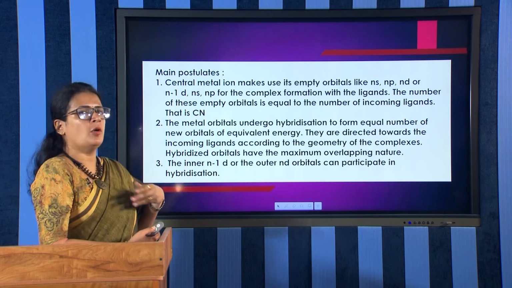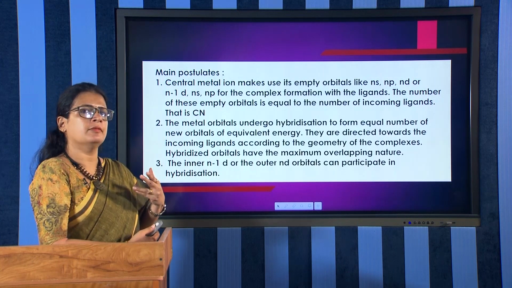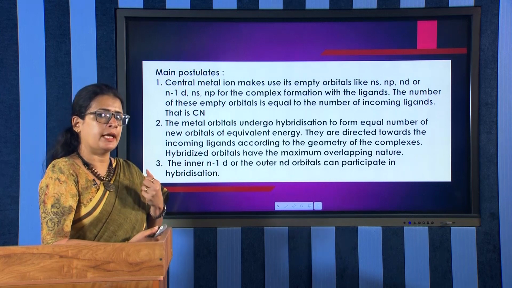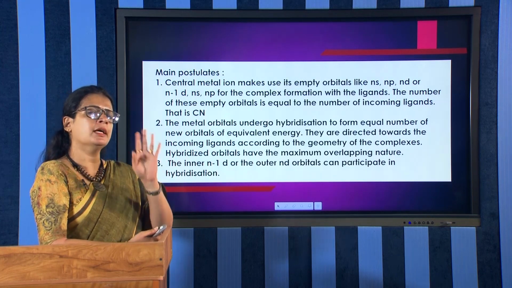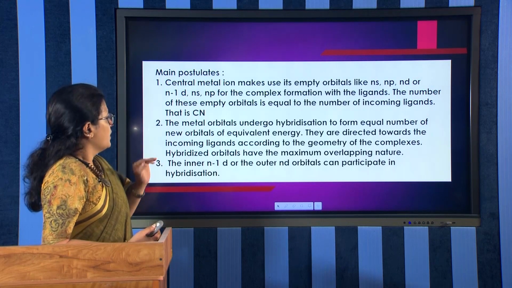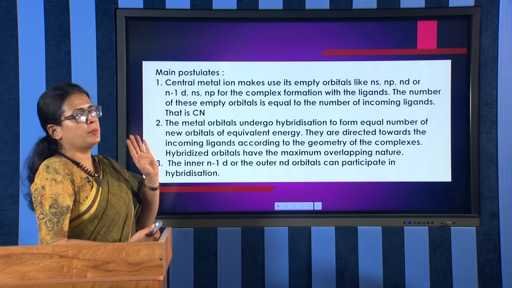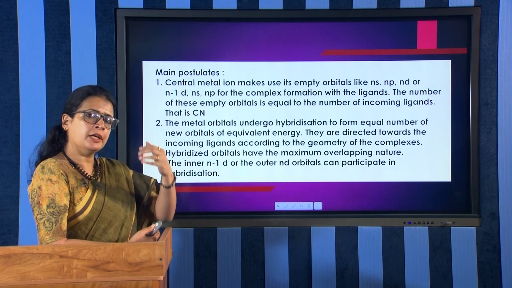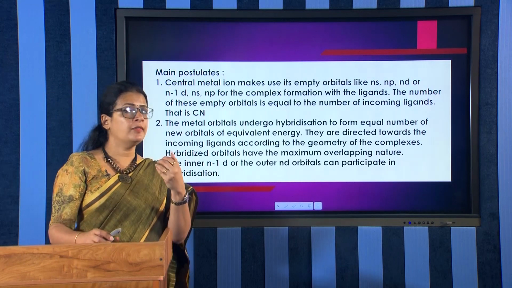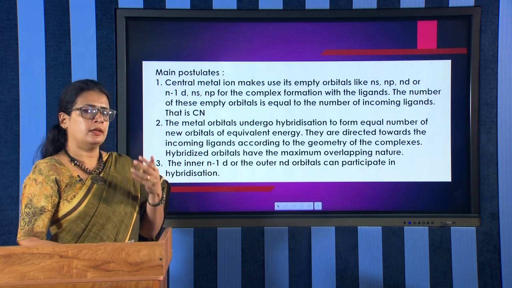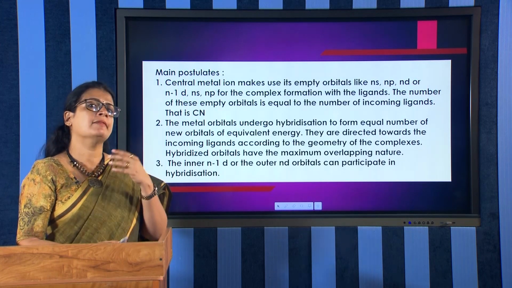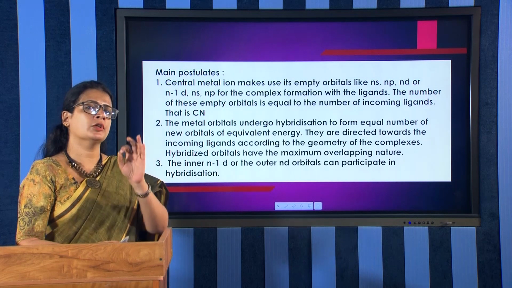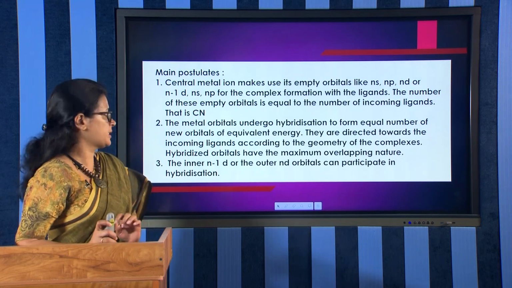These orbitals will be used by the central metal atom and they will undergo hybridization, and these hybrid orbitals will be combining with the ligands. So, the number of these empty orbitals will be equal to the number of incoming ligands. It depends on the number of incoming ligands. The empty orbitals that the central metal atom makes available will depend on the coordination number of the complex.